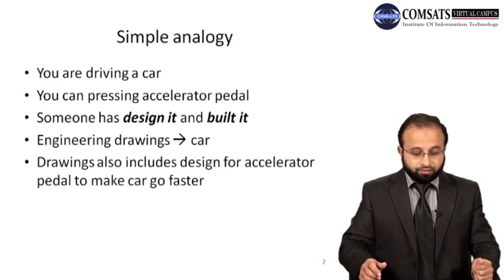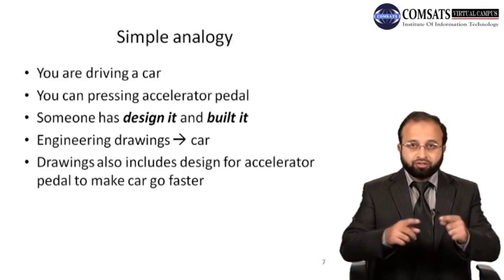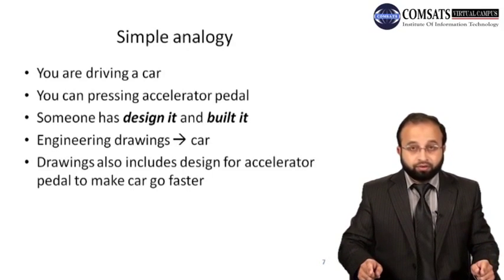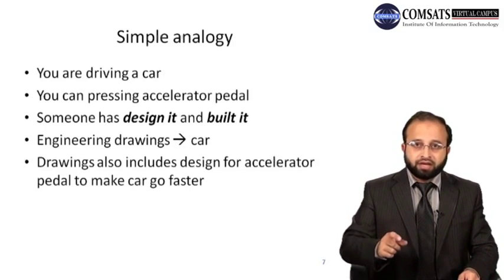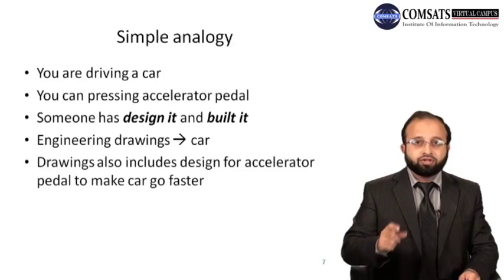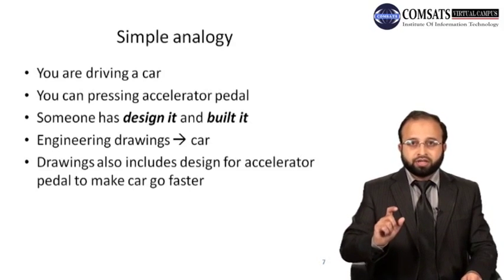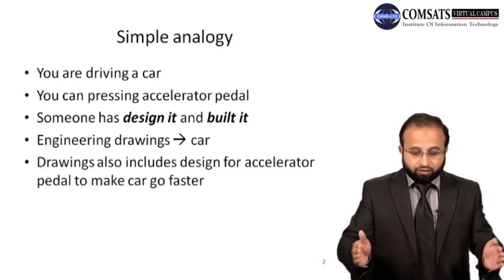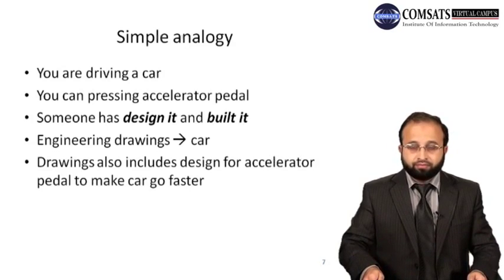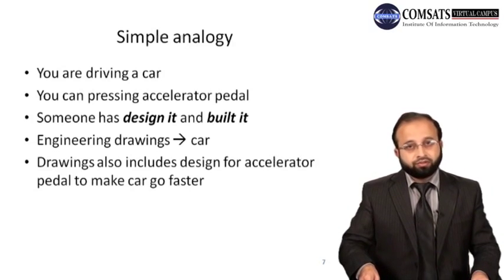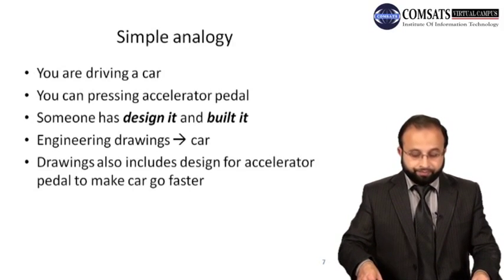So let me summarize: we have an engineering document or engineering design drawing for a car, and that engineering drawing contains a lot of smaller designs or drawings of the car. These are the functions of a car. These smaller designs are the functions of the car, and we group the smaller functions together, and then it is the engineering drawing for a car. Now when you implement all those things according to that drawing, you get a car, a real car, right?